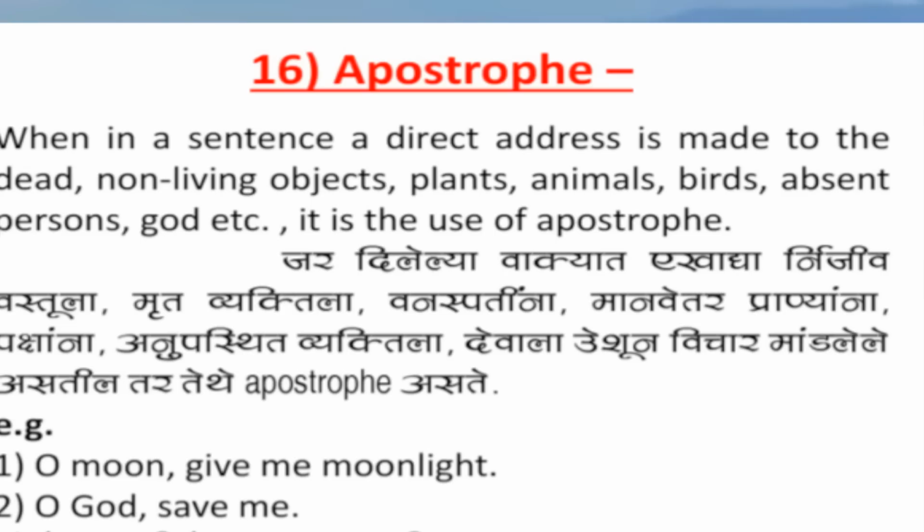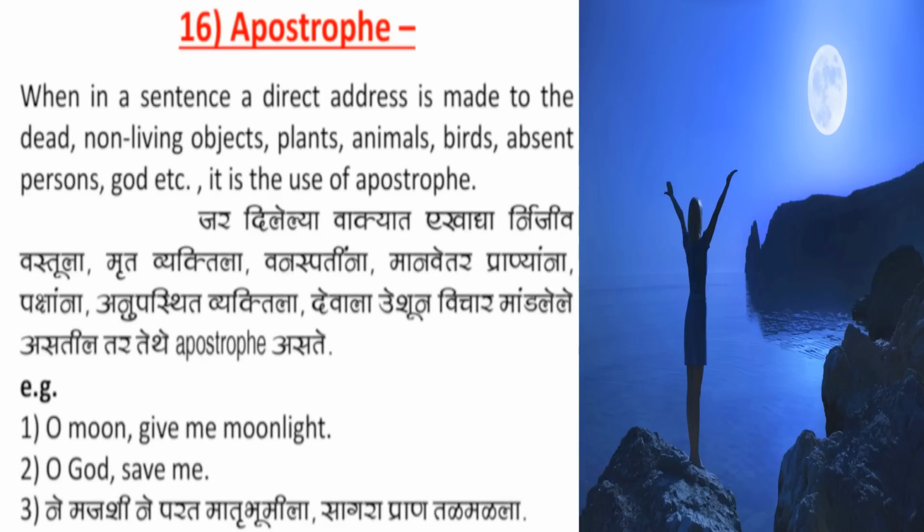Figure of speech is apostrophe. When in a sentence, a direct address is made to the dead, non-living objects, plants, animals, birds, absent persons, God, etc., it is the use of apostrophe. For example, "Oh moon, give me moonlight." In this given example, moon is a non-living object and it is directly addressed. That is why the figure of speech apostrophe is used here.